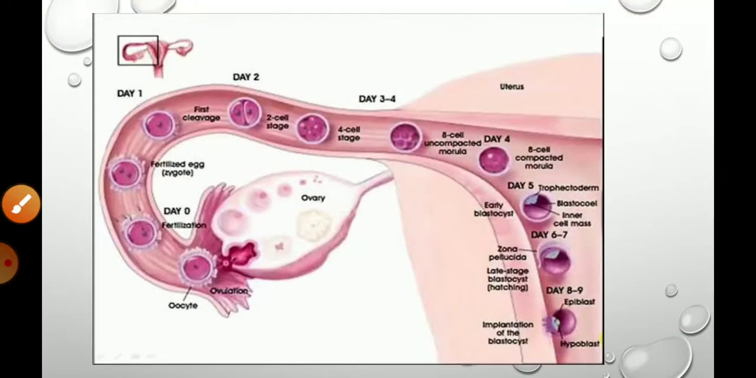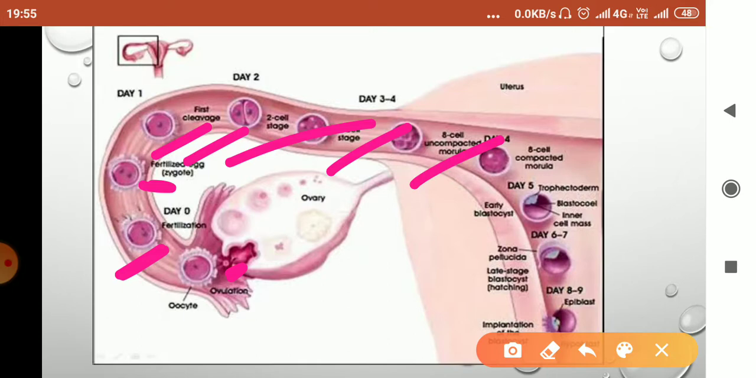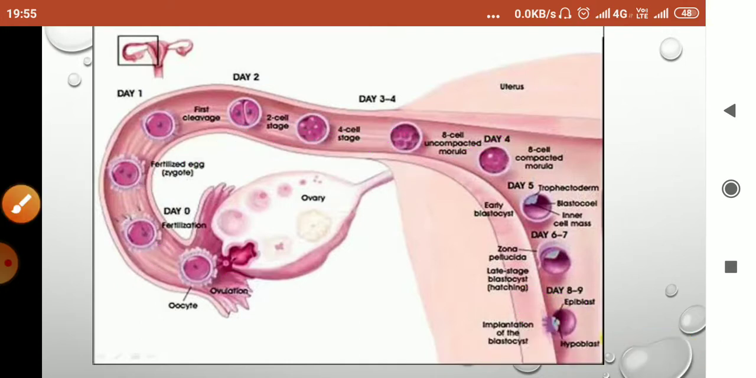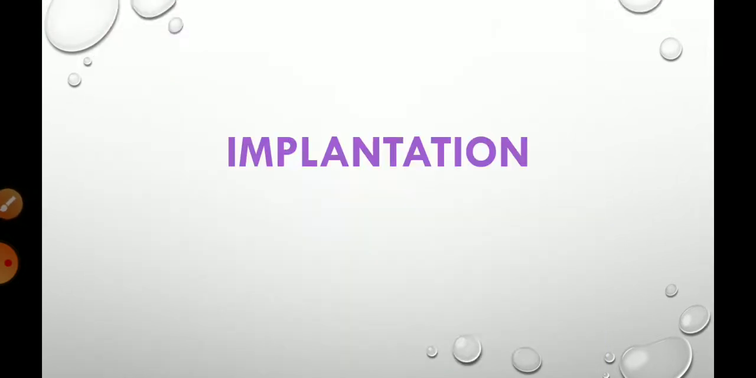Children, here you can see that this is ovulation, the ovum released, then this is the fertilization process, then the fertilized egg is dividing. Here you can see the first cleavage, second, 2-cell stage, 4-cell stage, 8-cell stage, and then it divides and becomes a ball of cells. Then this ball of cells implants itself in the wall of the uterus, means it gets embedded in the wall of the uterus. So children, let's see what is implantation.